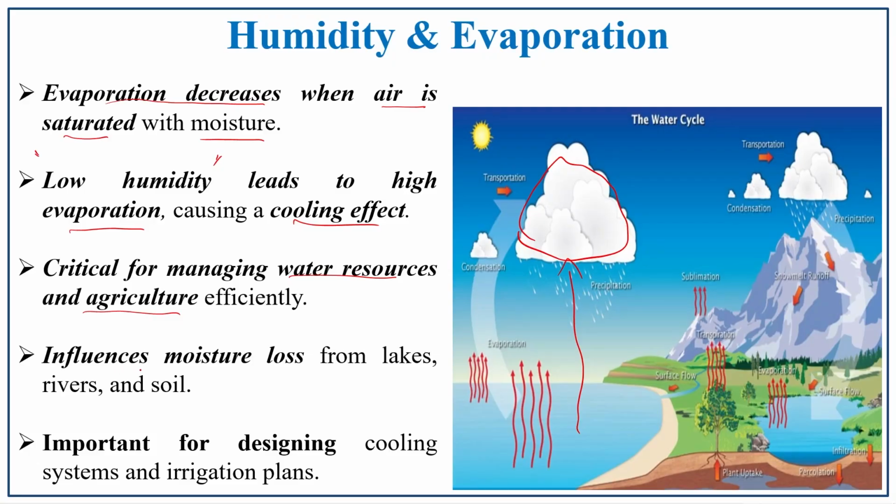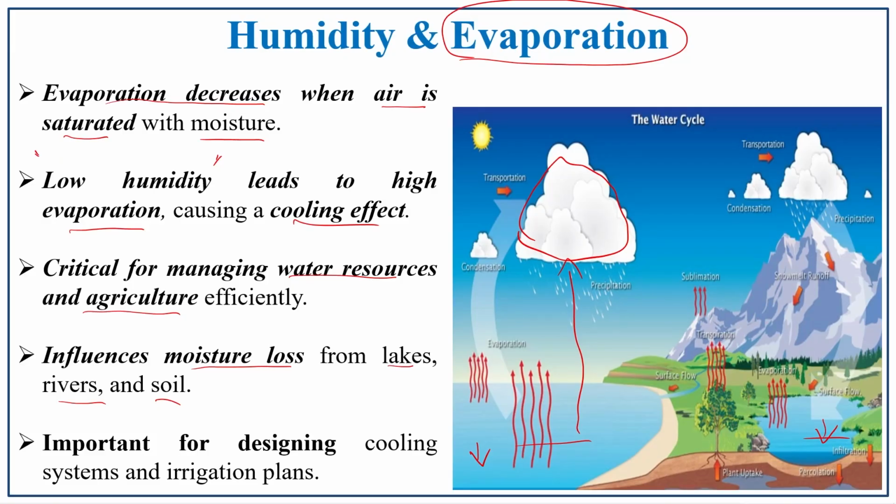It influences the moisture loss from lakes, rivers and soil. Why is there moisture loss? Because of the evaporation process. Because of heat the water is evaporating, so there will be a decrease of water in the water bodies.